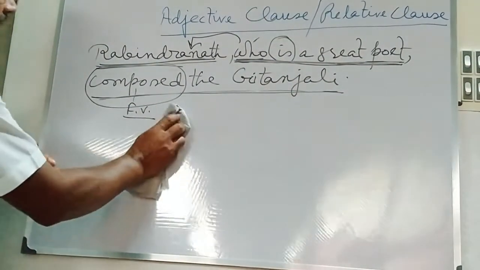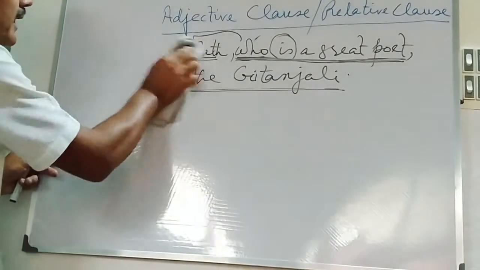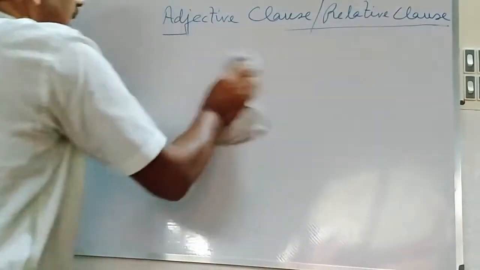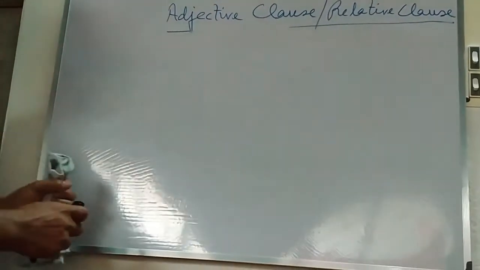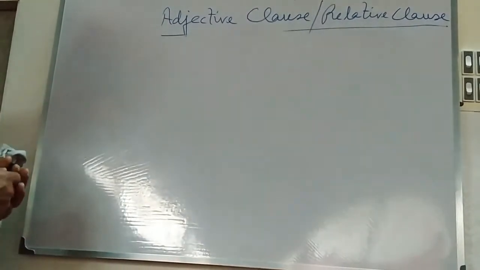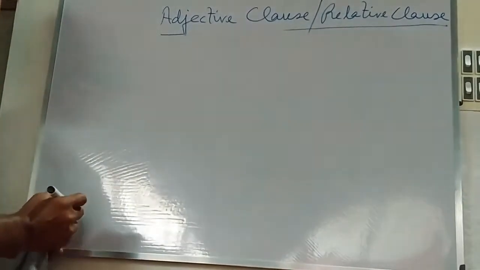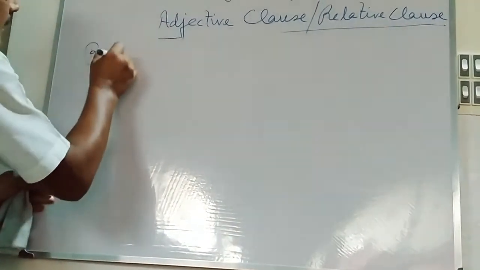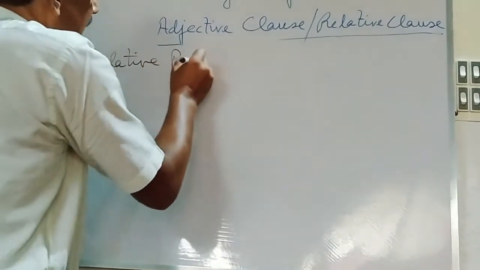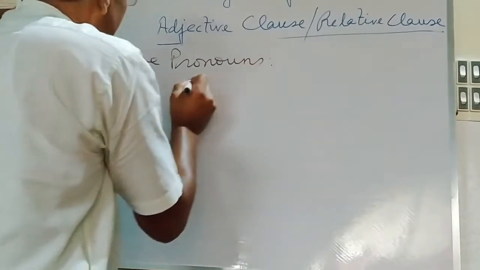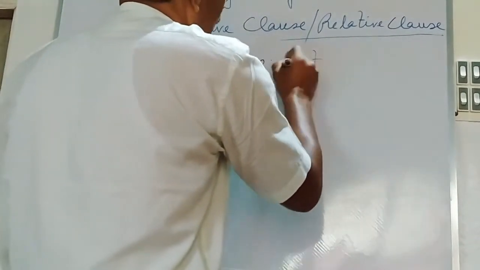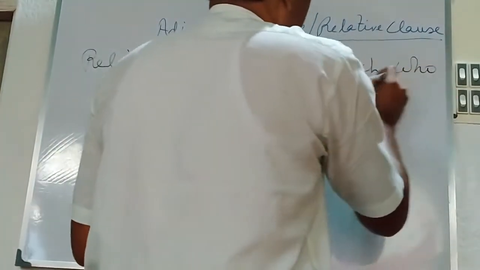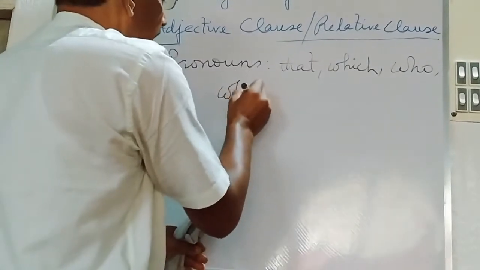But before going to join into complex sentence by using adjective clause or relative clause, you will have to see how relative clause or adjective clause may be framed. For the first time, relative clause or adjective clause may be constructed with the relative pronoun or relative adverb, such as relative pronouns such as that, which, who, whom, whose,